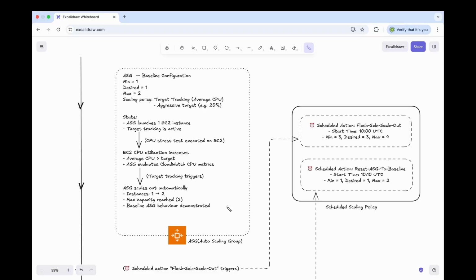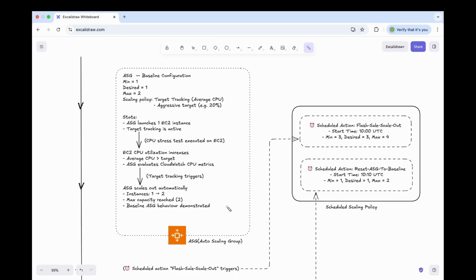Hi everyone, suppose your online store is running smoothly with auto scaling, handling everyday traffic without any issues. Your auto scaling group is configured with normal limits, a minimum of 1 instance, a desired count of 1, and a maximum of 2. When a scheduled flash sale goes live, traffic surges as hundreds of users visit your site. The normal auto-scaling limits aren't sufficient for this planned spike, so we need to temporarily adjust the baseline capacity.